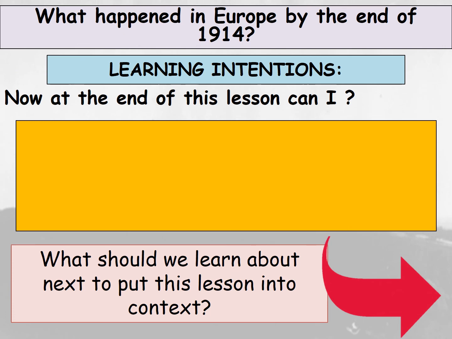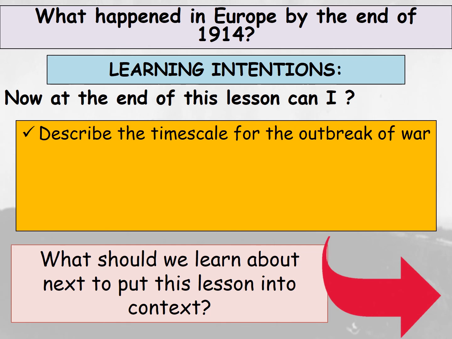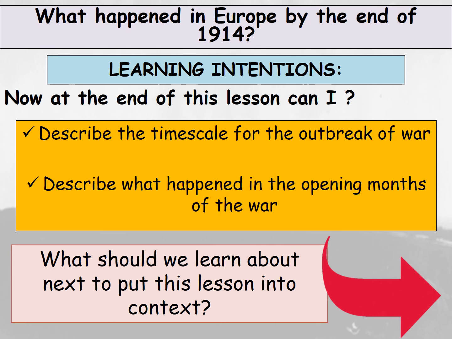Okay, so what happened in Europe by the end of 1914? You should now be able to describe the timescale for the outbreak of war, starting with the assassination of Franz Ferdinand right up until Britain declaring war on Germany. And you should be able to describe what happened in the opening months of the war. That's where we discussed Germany invading France through Belgium, but then British troops arrive and we have a stalemate in France. Okay, and that leads to the creation of the Western Front as it's known, and the trench system.